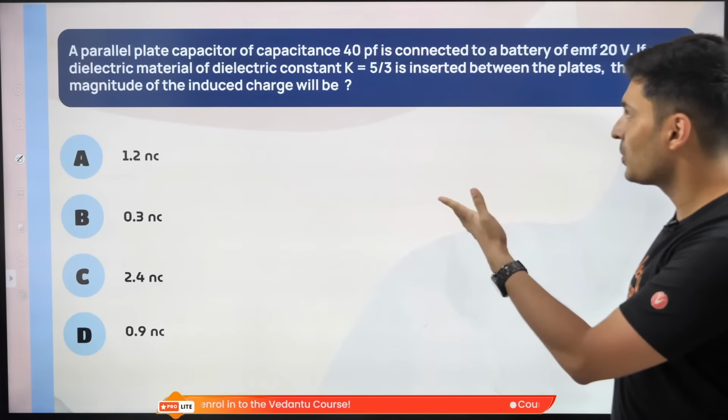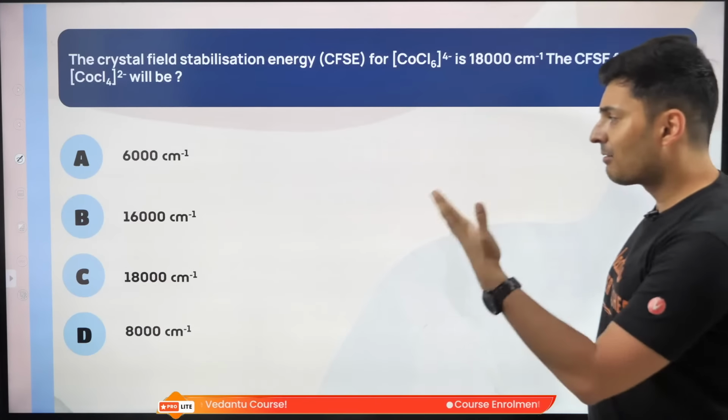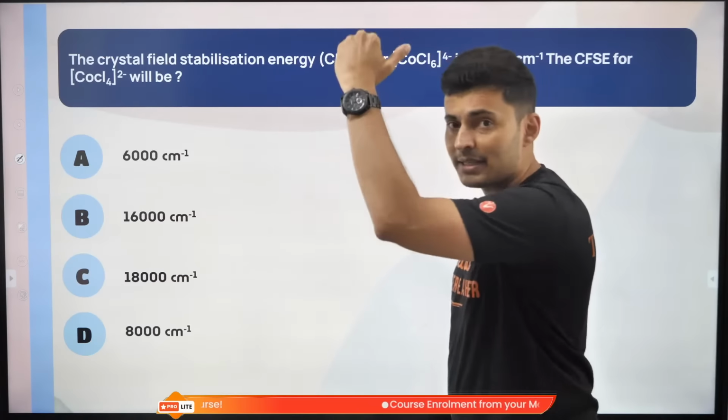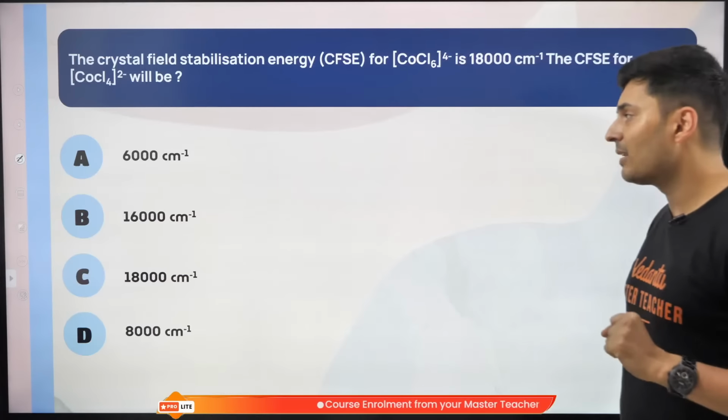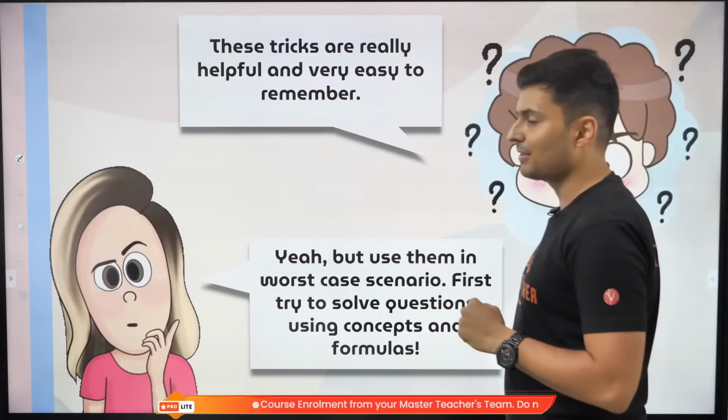So this is a chemistry question and this is a physics question. Try this out by ignoring the highest and the lowest value. Choose the median values and see if it makes sense.